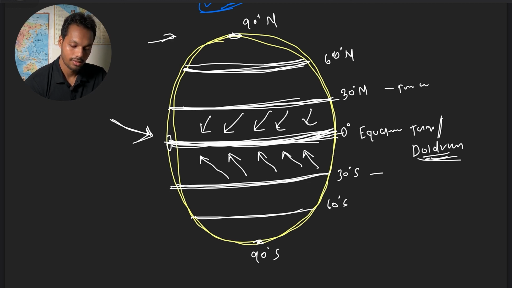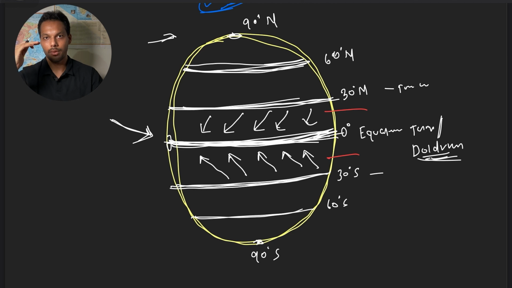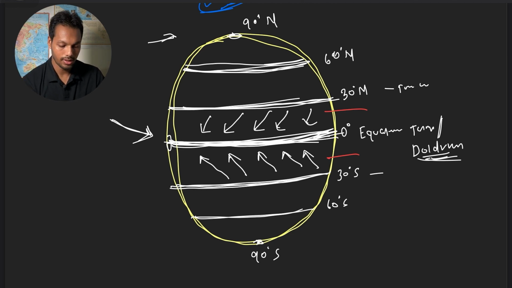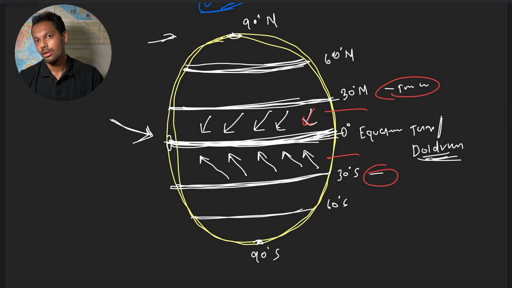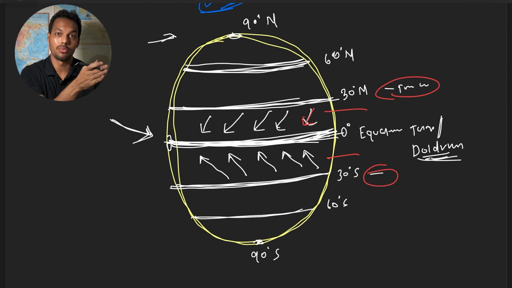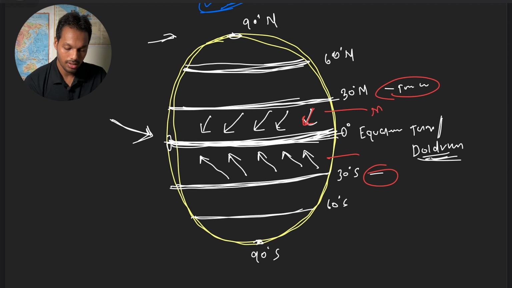These are the subtropical regions, 30 degrees north and 30 degrees south. From the subtropical region, wind will move towards the equatorial region, and those are called easterlies. Wind is always named after the direction from which it is blowing, not the direction towards which it is blowing. So this is called the northeast easterlies and this is called the southeast easterlies.